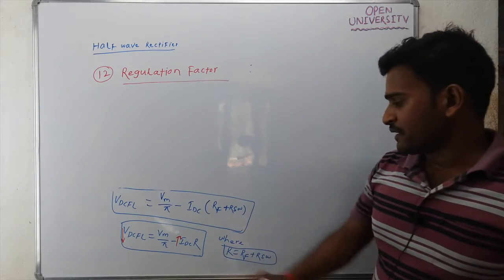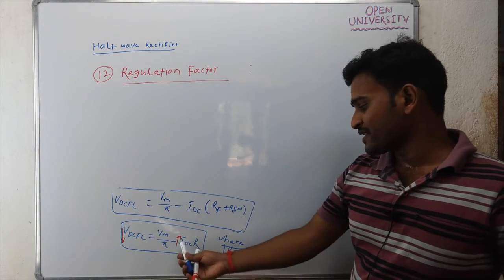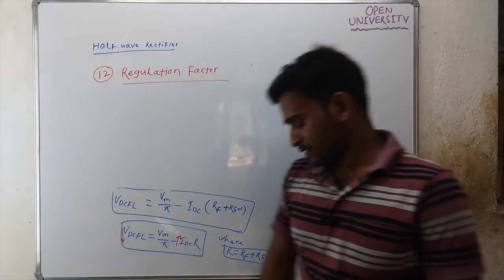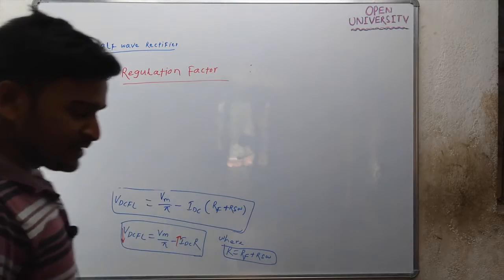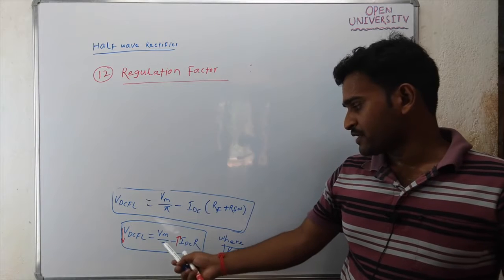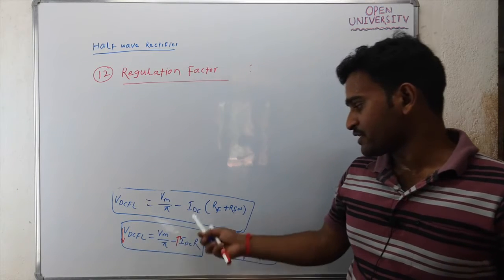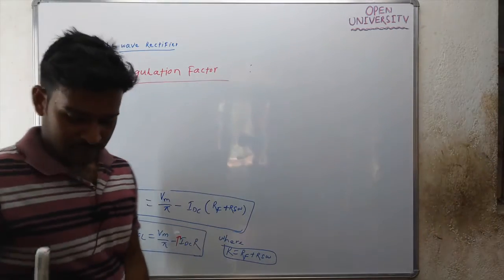It is the measure of change in the DC output voltage due to the change in load current. Means how much voltage will change due to change in this IDC. That measure is called as regulation factor.